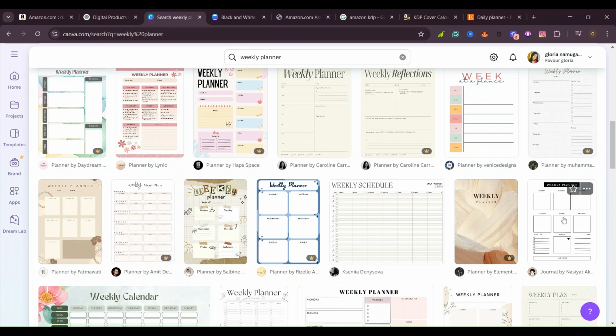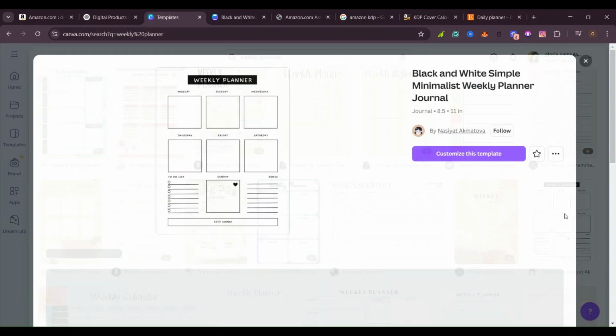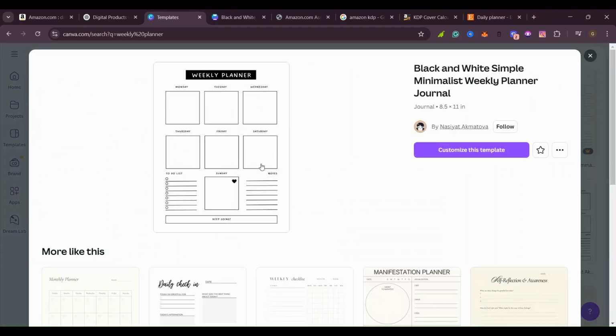So let's click here. When I click here, this is what I chose. I don't know what you want to choose. You can put in the comment section below what you chose.